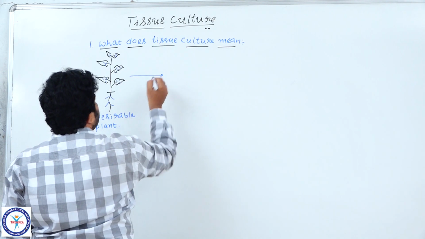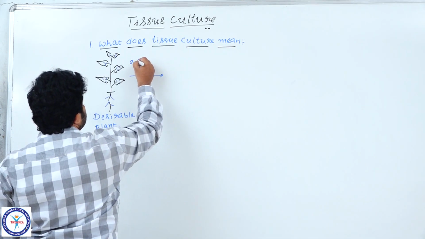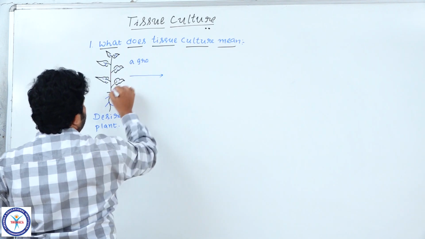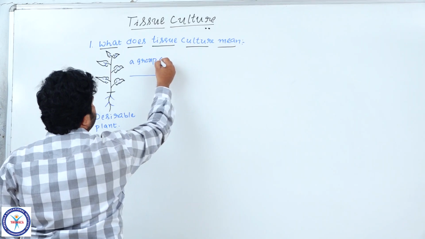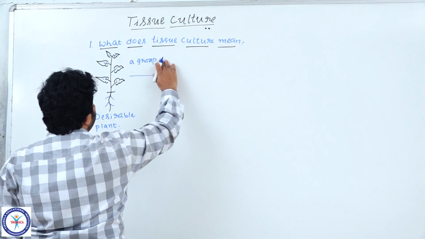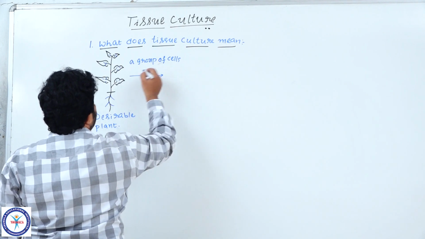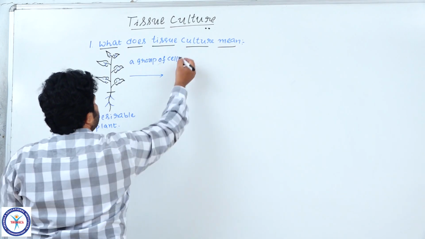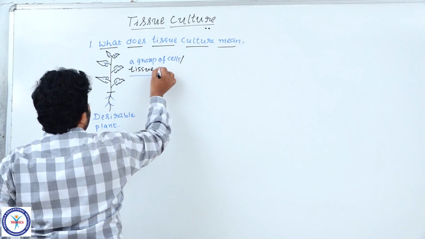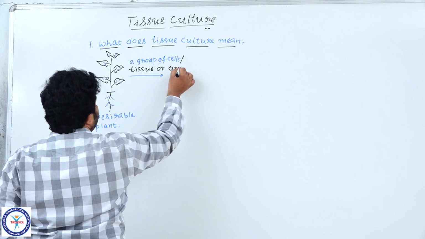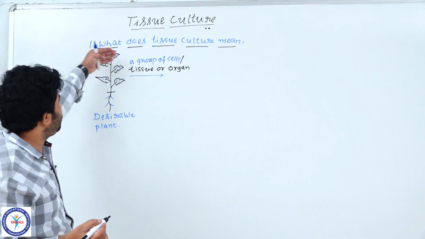From this plant, if we collect a group of cells from any part of it, a group of cells is nothing but a tissue or organ, whatever part you have taken from the plant.